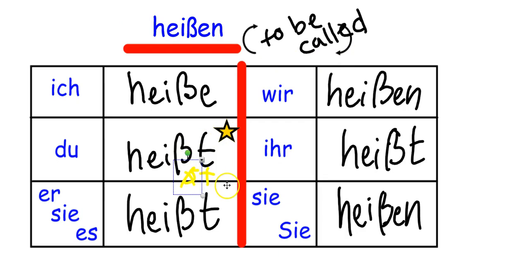Heißen, to be called. Ich heiße, du heißt. And this is only an S set because we can't have an S set and then an S and then a T. We just can't do that. So, ich heiße, du heißt, sie es heißt, wir heißen, ihr heißt, sie heißen.